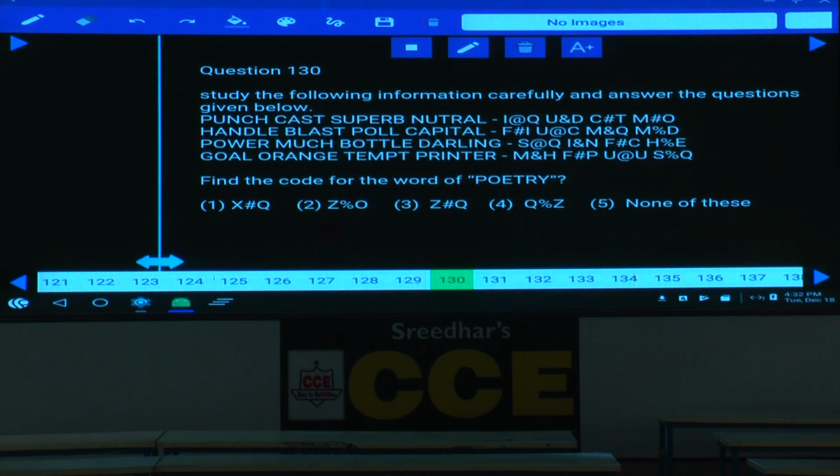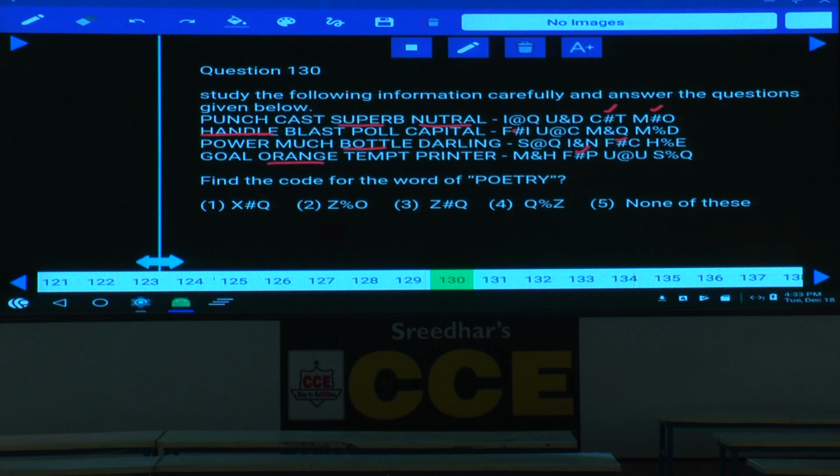Next one 6-letter word and 6-letter word. Now, in the first one, if you observe here, this is a 6-letter word, and this is also a 6-letter word. And what is the symbol here? Hash is the symbol. Hence, for a 6-letter word, hash is the symbol. And again, if you observe here, handle, how many letters are there? 6 letters. Here, hash is there. Here in this one, bottle, there are 6 letters. Here, hash is there. Here, orange, 6 letters, hash is there. That means what can you infer from this one? Here, the words and the codes are directly given.